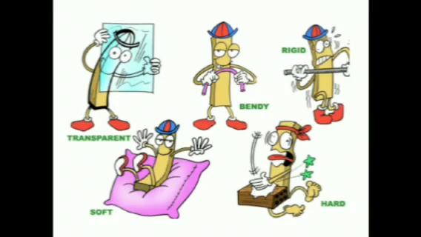Some general properties we are going to see here: transparent, bendy, rigid, hard, soft. These are the properties, the quality of the material. In general we are just discussing some properties of the materials which we are learning. So under this you are going to write properties of materials. Please take down in your notebook: transparent, bendy, rigid, hard, soft. You have to write this in your notebook, only words.